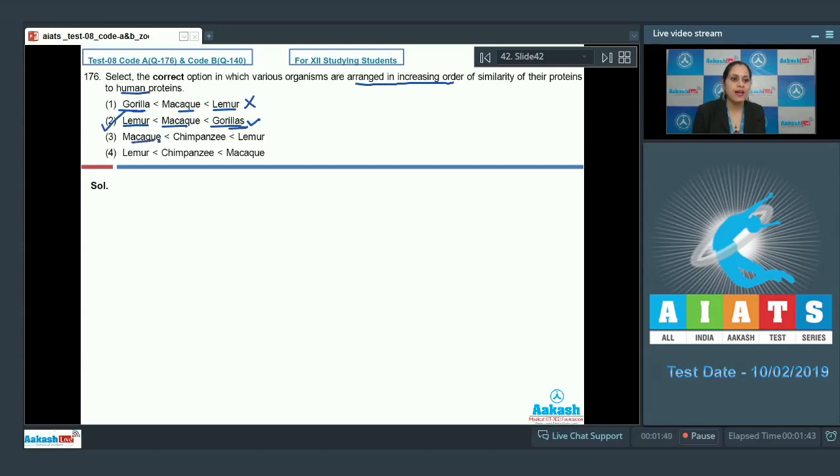The next option is macaque, chimpanzee and lemur, and this is an incorrect option. Lemur, chimpanzee and macaque is also an incorrect option. Why?